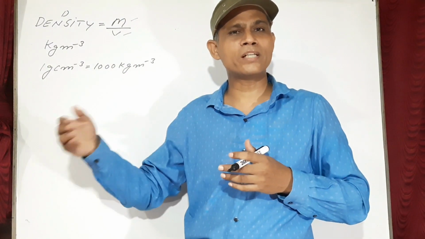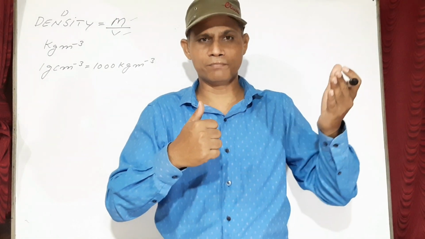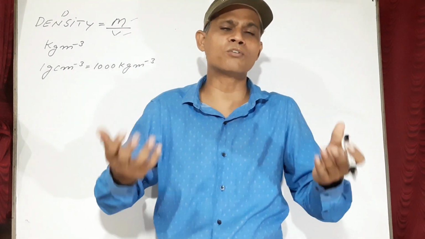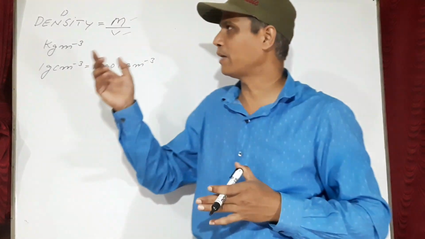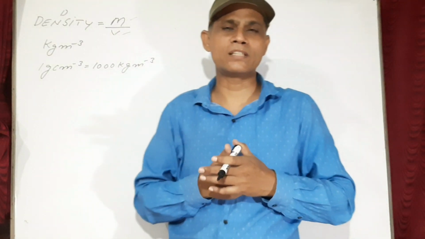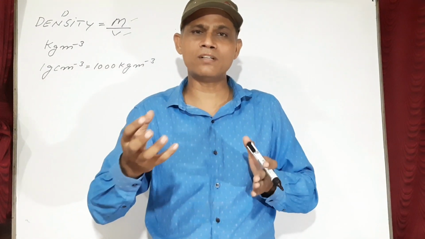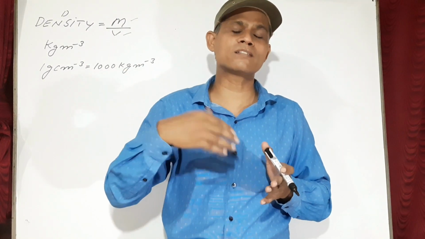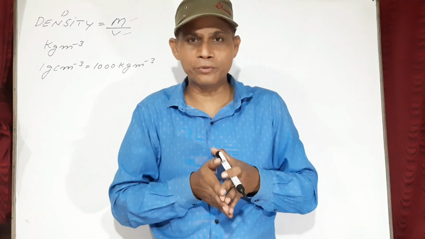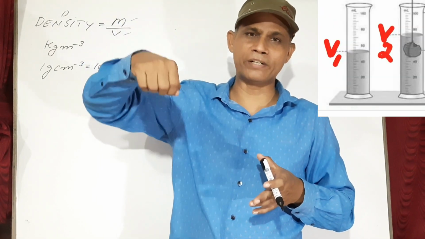The mass of the body is given to you, and the mass of the liquid is given, and the volume is given. Then how will you calculate the density? By using that data, you divide the mass by volume, and you will have the density. But sometimes you are given an irregular body, and it is asked how you will calculate the density. In that case, you will simply dip that body in the liquid.